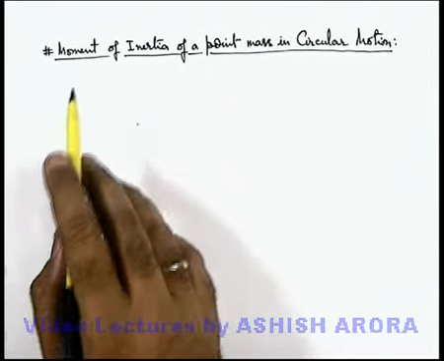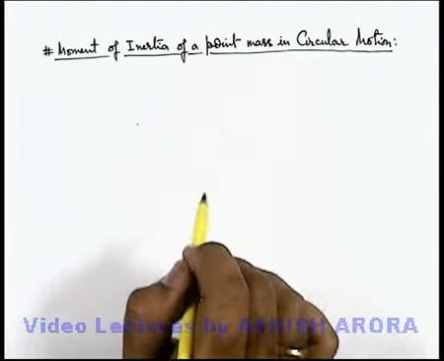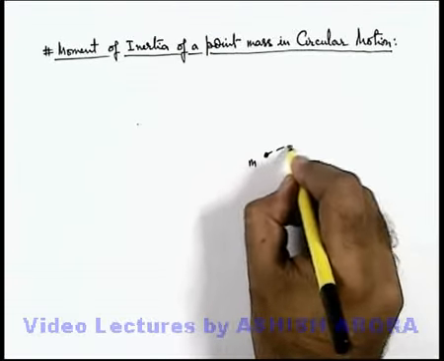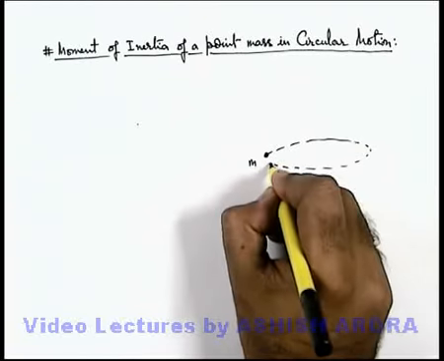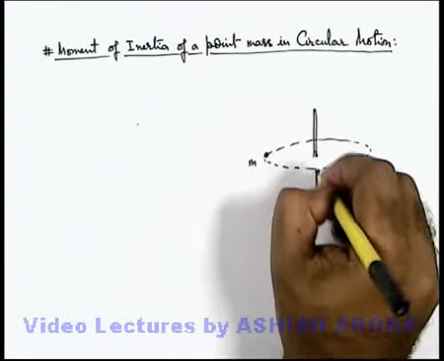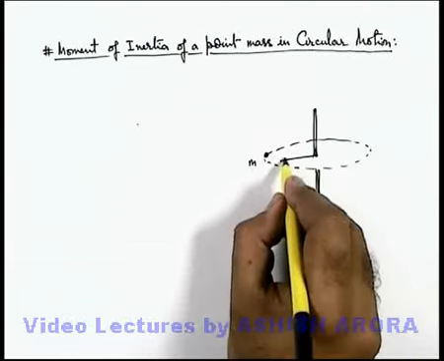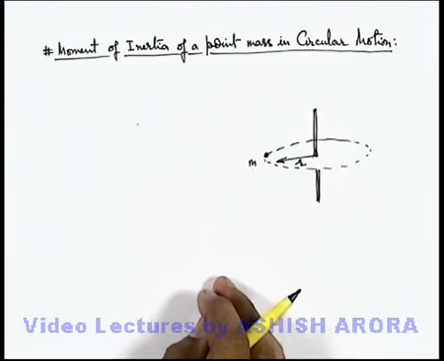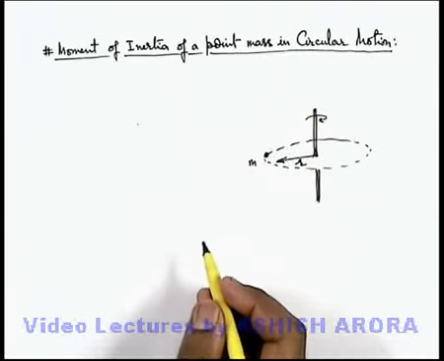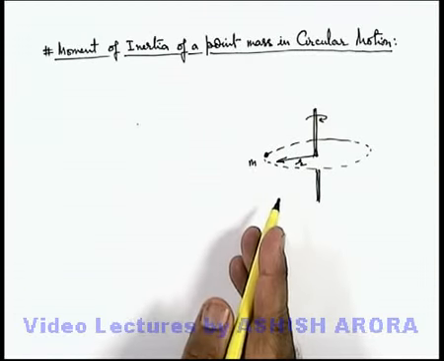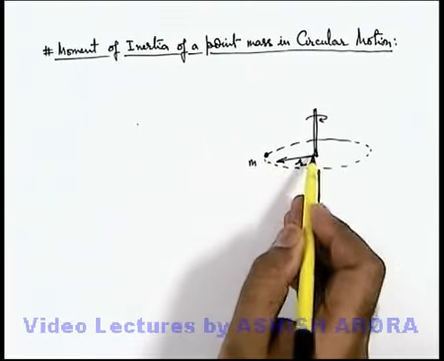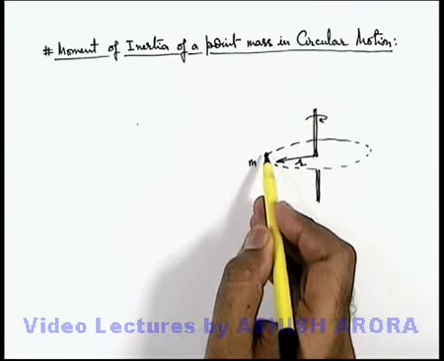Now we will discuss the moment of inertia of a point mass in circular motion. Say there is a point mass m revolving in a circular path about a given axis of rotation, and say the radius of this circle is r. As we have just discussed, the moment of inertia depends both on the mass of the body and the distribution of mass. Being a point mass, it is located at a distance r at one position only.